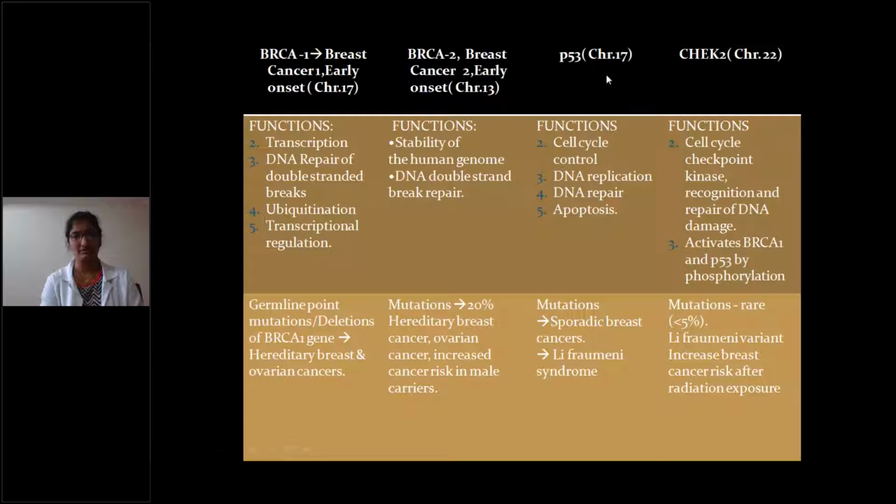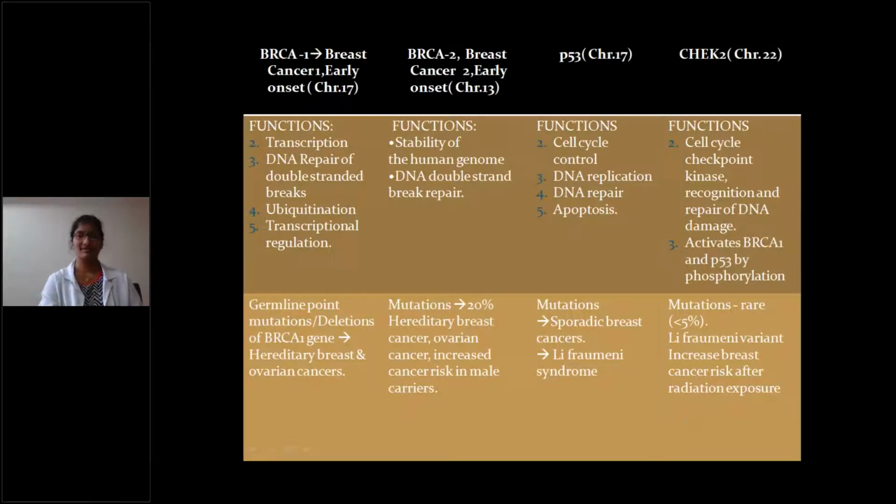Coming to P53, which is located on chromosome 17, the functions are cell cycle control, DNA replication, DNA repair, and apoptosis. Mutations in P53 cause sporadic breast cancers and Li-Fraumeni syndrome. Okay. Coming to CHEK2, its functions are cell cycle checkpoint kinase, recognition and repair of DNA damage, and it activates BRCA1 and P53 by phosphorylation. Mutations in CHEK2 are rare, less than 5%, and are associated with the Li-Fraumeni variant, increasing breast cancer risk after radiation exposure.